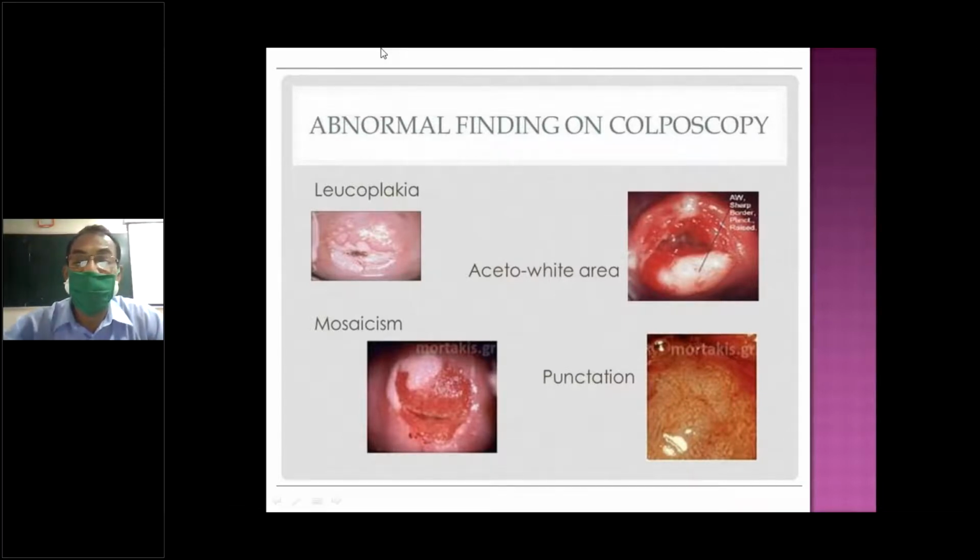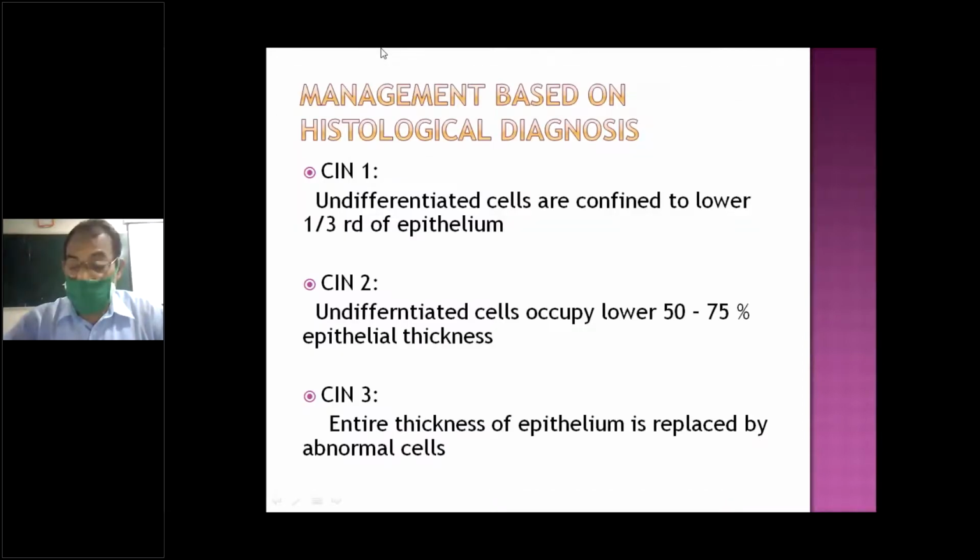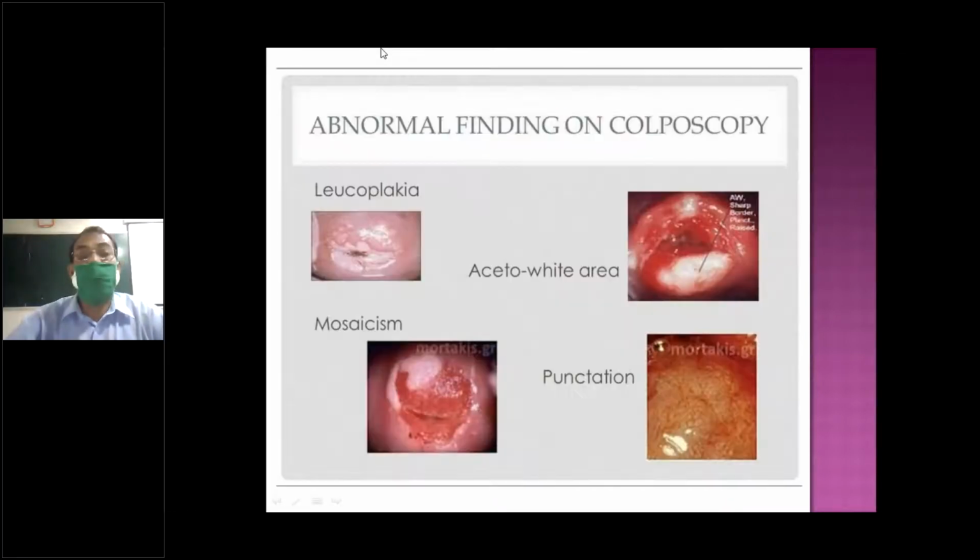It is not very clear here. You can see punctation, dot, dot, dot area here. Here it is not very clearly seen, but it is mosaic. That is the acetowhite area. Sometimes you may not be able to see details.